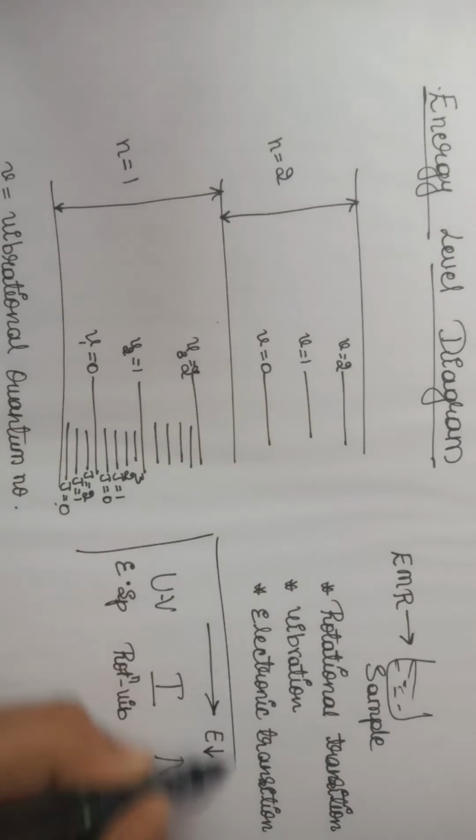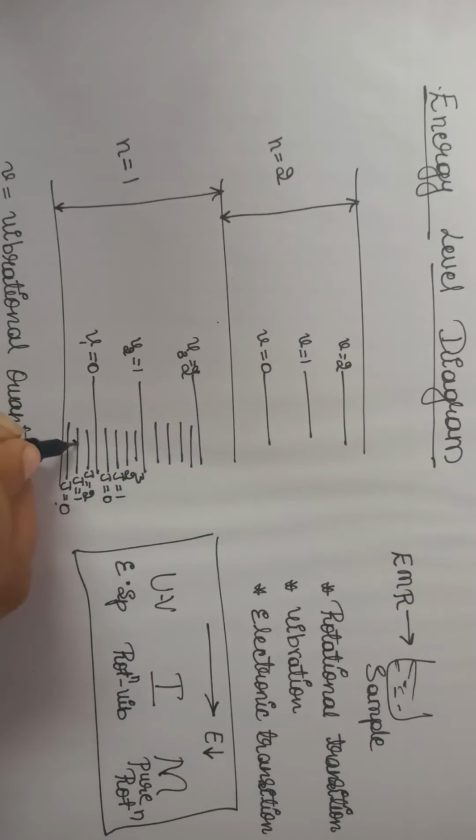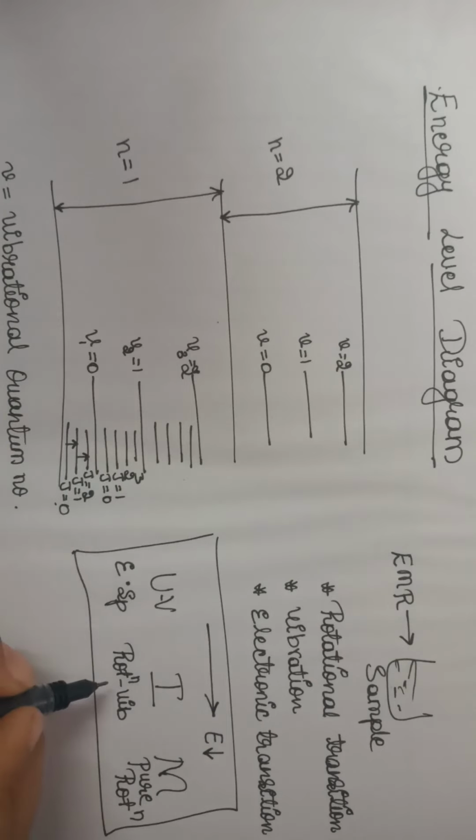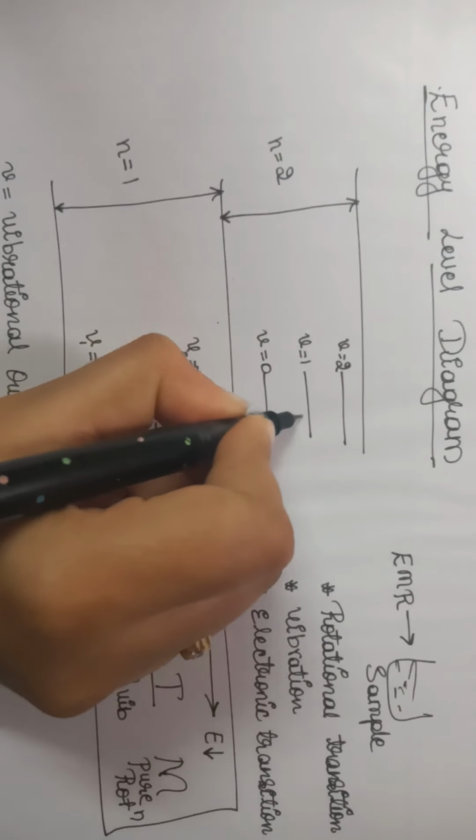So this is the main theme. In pure rotational spectroscopy there are rotational transitions. We have a selection rule, we will discuss it later. There will be rotational transitions when you pass microwaves. When you pass infrared radiation, there are vibrational energy level transitions like this.